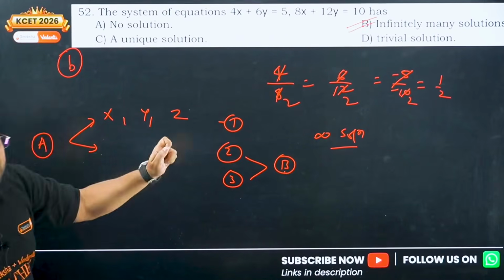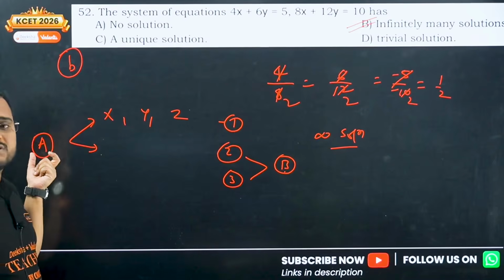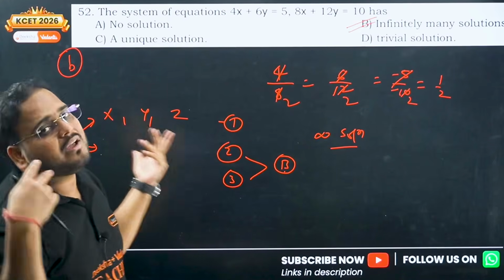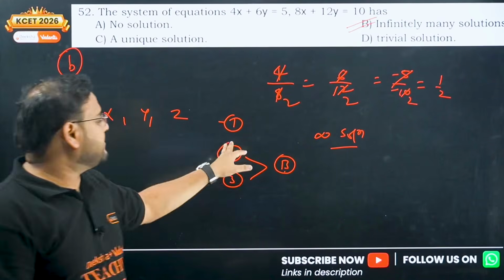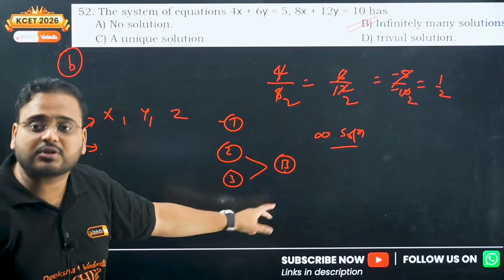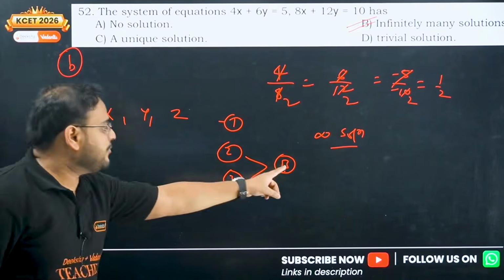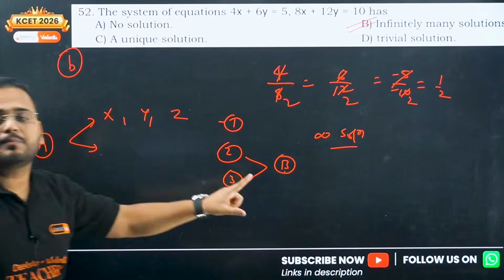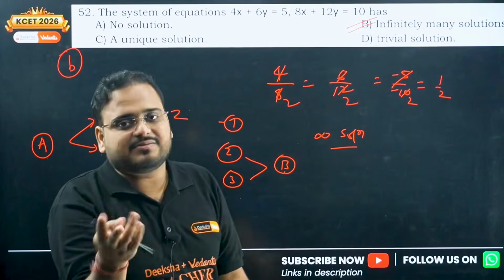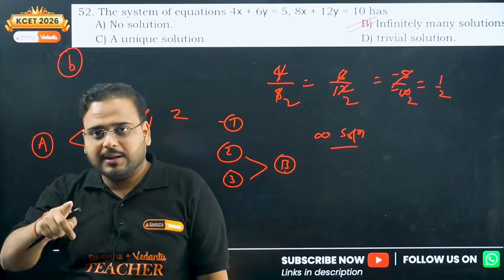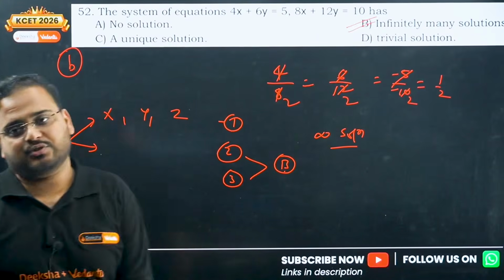Using the elimination method, you get one of the equations in two variables, either x or z, or x or y, your choice. And the same you will do with the second and third equation. You will eliminate one of the variables. Now we have two equations, equation A and equation B, in two variables, either xy or xz, whatever it is. Solve them in this way and check the nature.